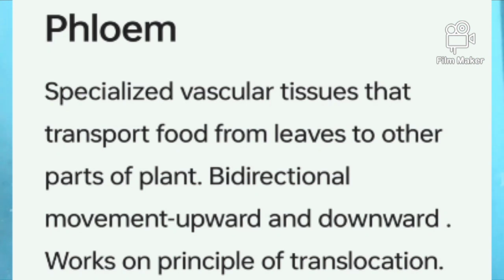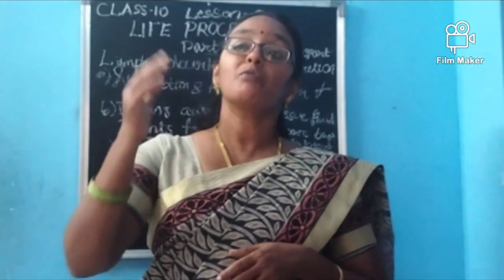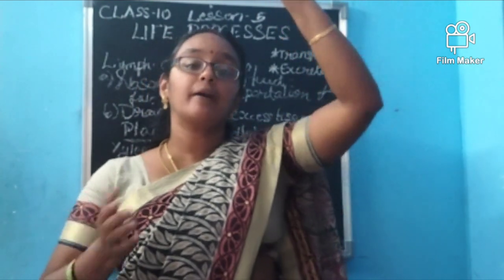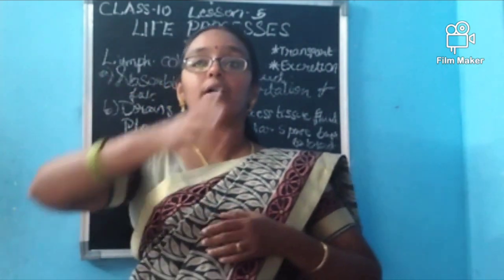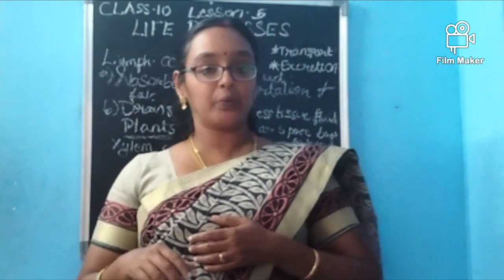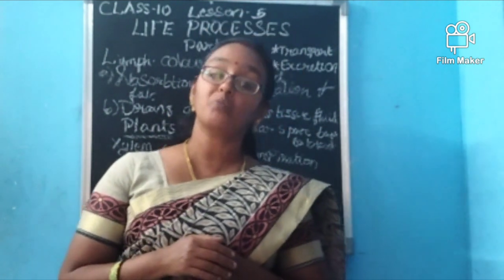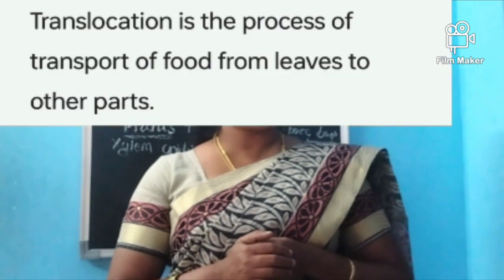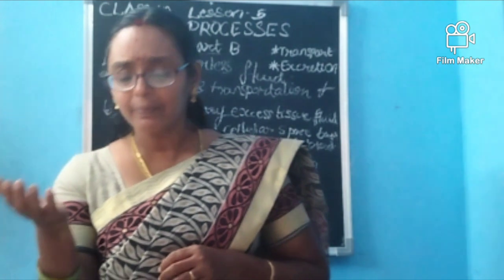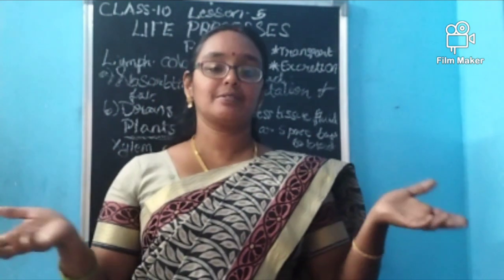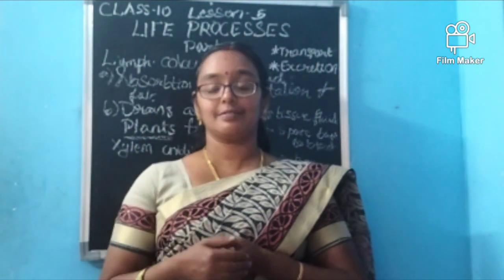Only one direction? No, it will move in bidirectional. It is having bidirectional movement. That is, from the leaf it will move to the top part, and it moves to the down part. To the root also it will move, to the plant's other parts also it will move. Okay, it is bidirectional. Not only that, we can say it is working on the principle of translocation. What is this translocation? Translocation is the transport of the food materials from the leaf to different parts. It is working on that principle. About this phloem and xylem we have discussed.